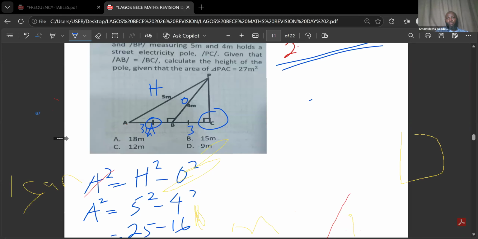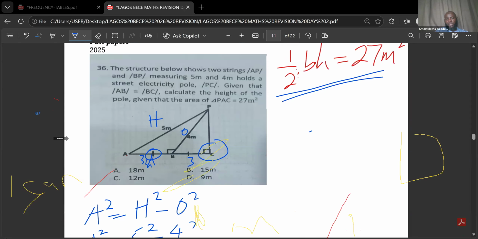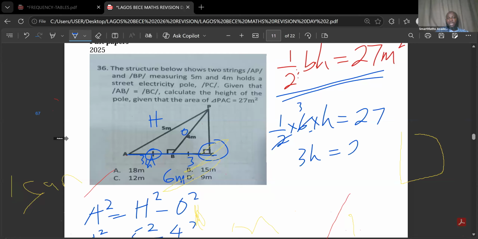Now we use the area formula to find the height. Very simple. We now know the base: the addition of these two places gives us 6 meters. So half times the base, which is 6, times the height we are looking for, equals 27. That will be 3h equals 27. You divide both sides by 3, so h is equal to 27 divided by 3, which gives us 9 meters.